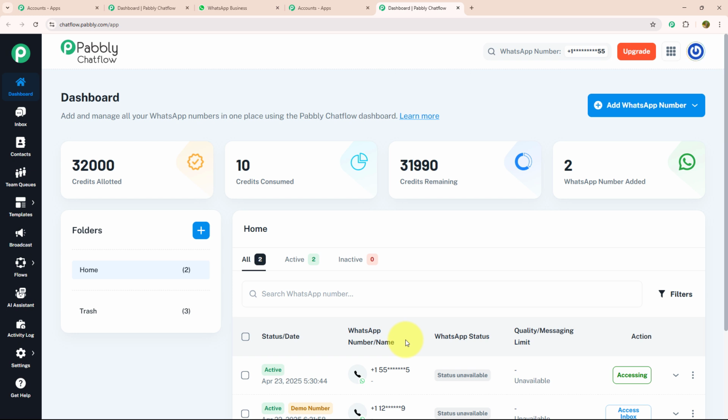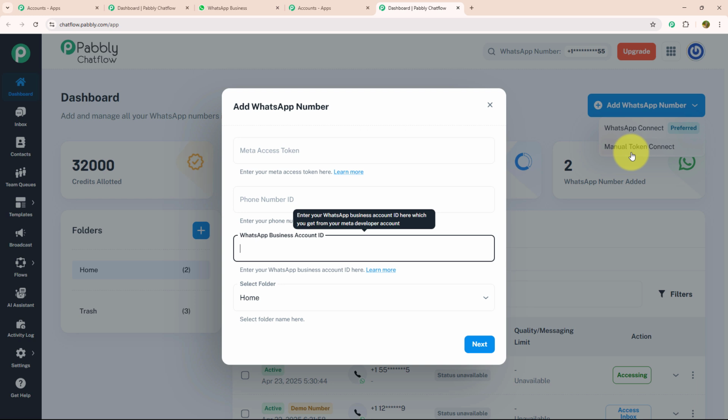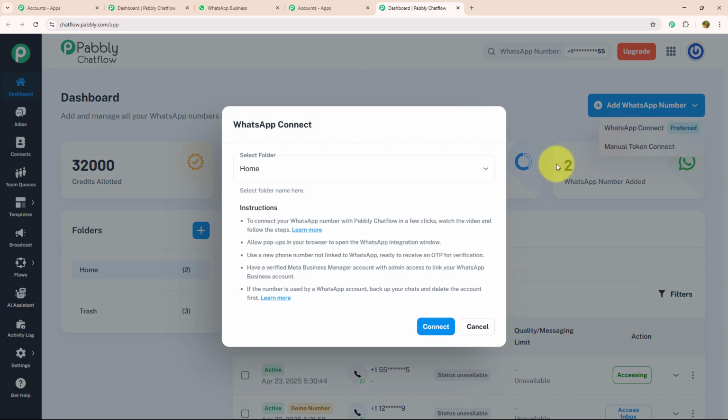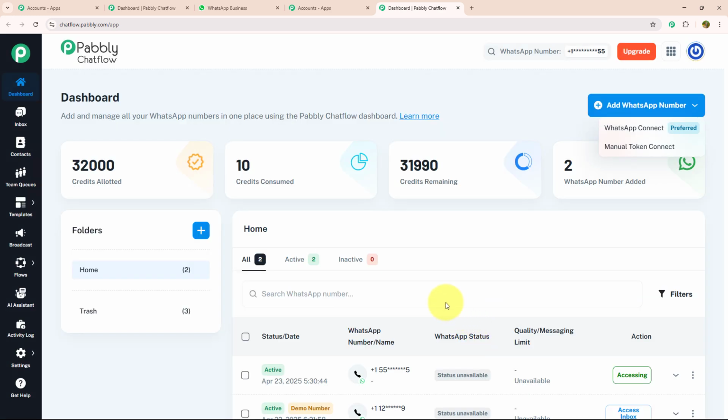To add a WhatsApp number, you just need to click on the Add WhatsApp Number button, which is given on the top right corner. Inside this, there are 2 options: WhatsApp Connect and Manual Token Connect. In Manual Token Connect, you need to enter the Meta Access Token, phone number ID, and WhatsApp Business Account ID manually. But in WhatsApp Connect, you just need to verify your Meta Business Manager account and link your WhatsApp business account with it. Not only that, there are many more features on the dashboard. Let's see each feature individually.